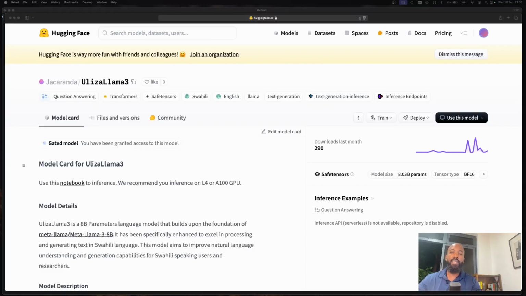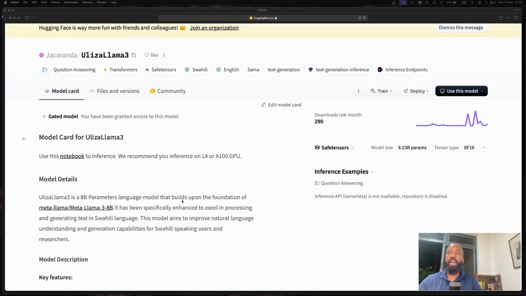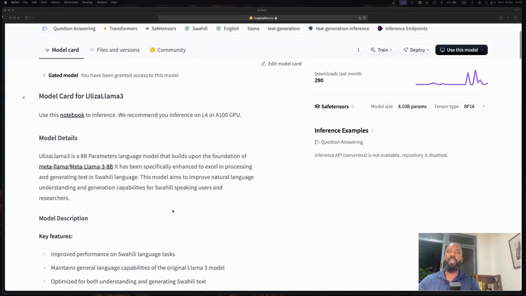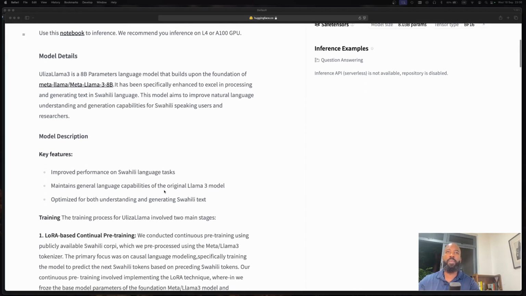Hi, I just learned about this new model called UlizaLlama3 by Jacaranda. It's an 8 billion parameter language model that builds upon the foundation of Meta's Llama 3. It's been specifically enhanced to excel in processing and generating text in the Swahili language. It aims to improve the natural language understanding and generation capabilities for Swahili speaking users and researchers.